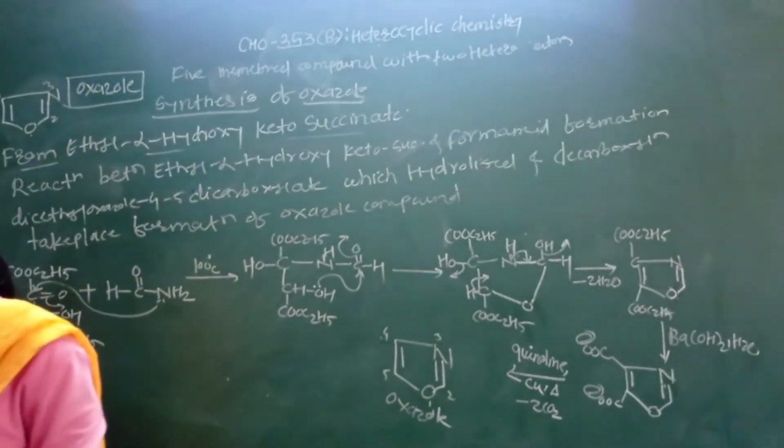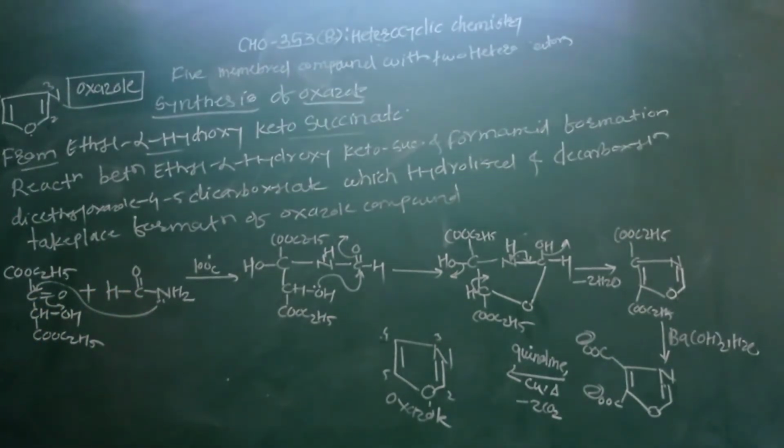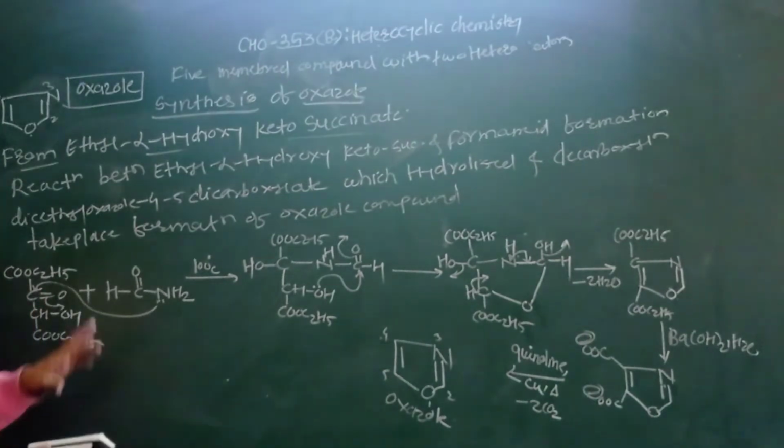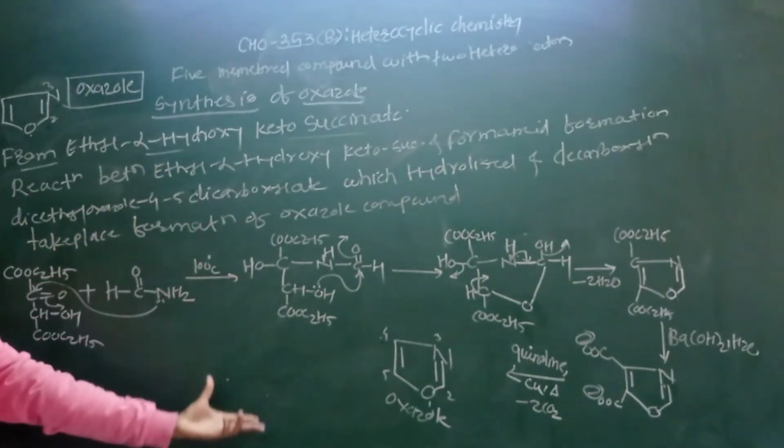We have to discuss here again second synthesis of oxazole, that is a Robinson-Gabriel synthesis. This is the most important method for preparation of oxazole molecule, and then rewrite this mechanism.